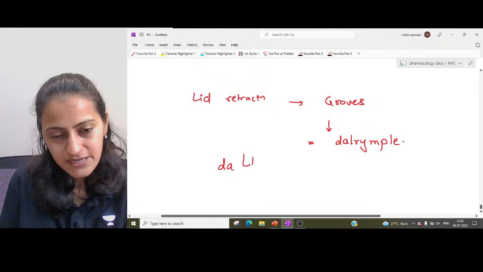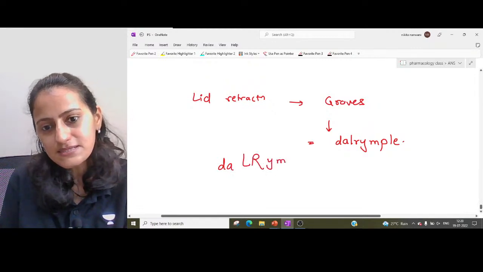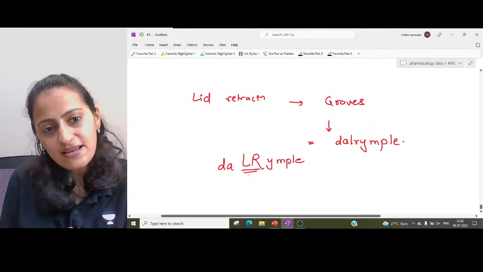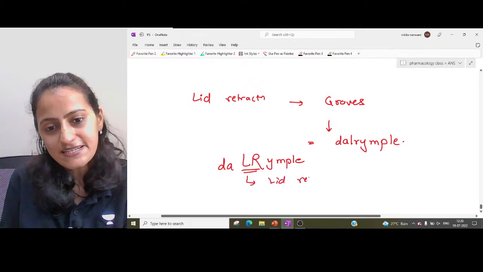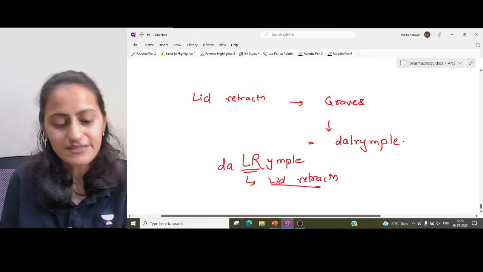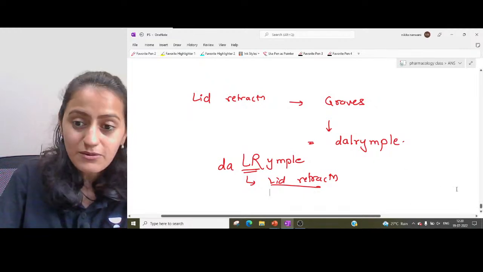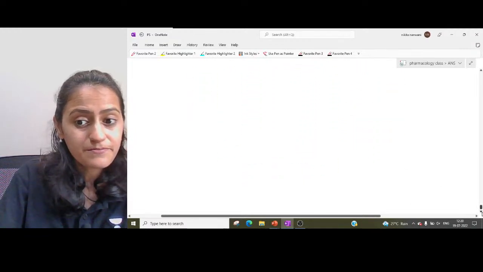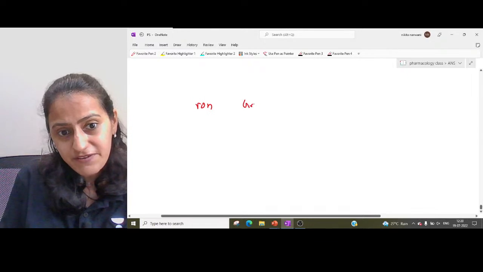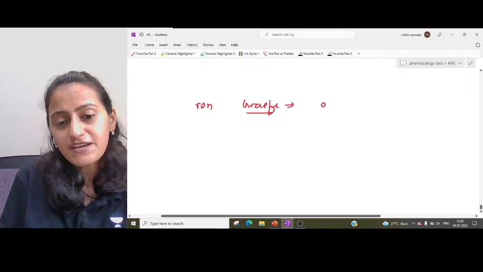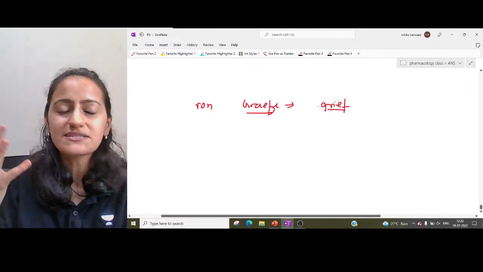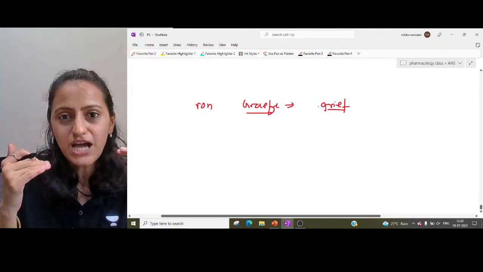The trick to remember is that in Dalrymple sign, you have LR, that is lid retraction. What is Von Graefe sign? Graefe is grief. When a person is in grief, sad, we tend to look down.